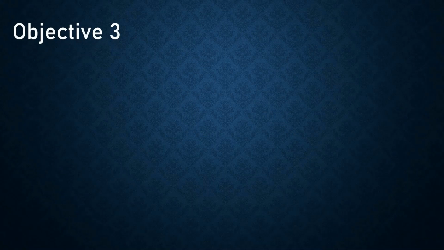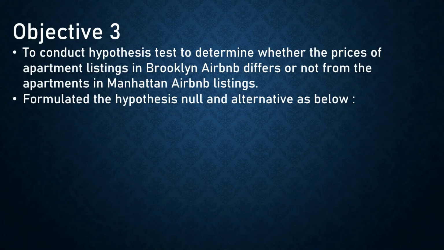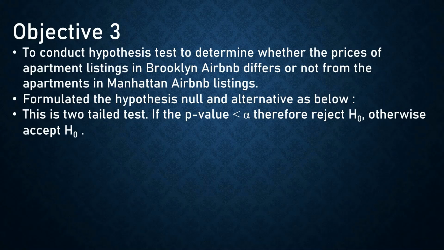Our objective 3 is to conduct hypothesis tests to determine whether the prices of apartment listings in Brooklyn Airbnb differ or not from the apartments in Manhattan Airbnb listings. So to begin with, we have formulated the hypotheses, null and alternative, as below. And this is a two-tailed test, so if the p-value is less than alpha, we will reject H0, otherwise we will accept the H0. And this will be a t-test since the population standard deviation is unknown.